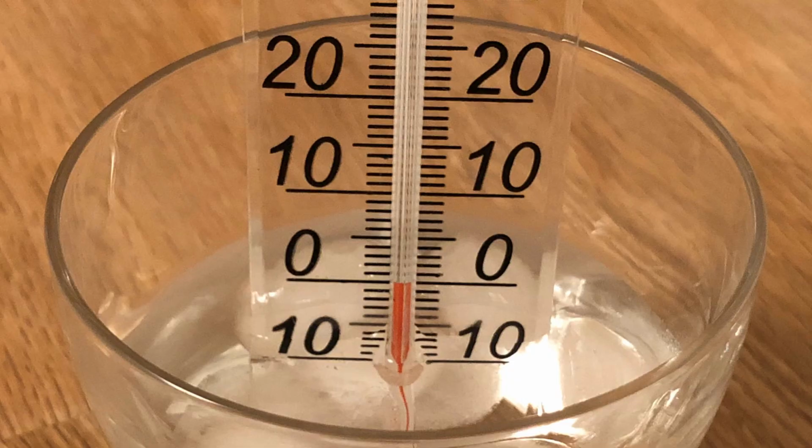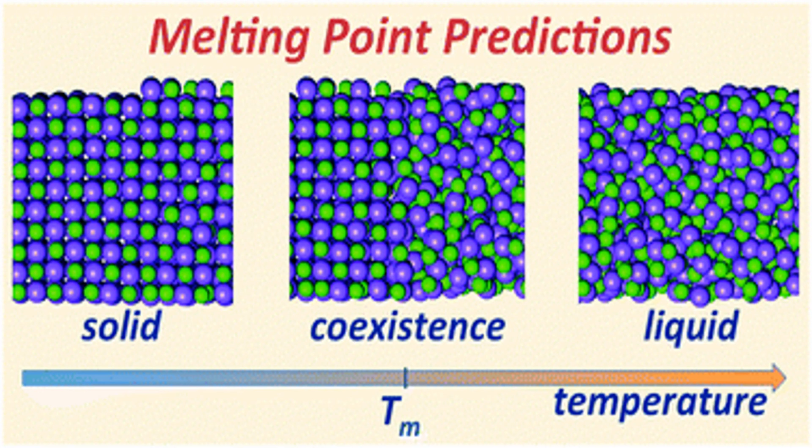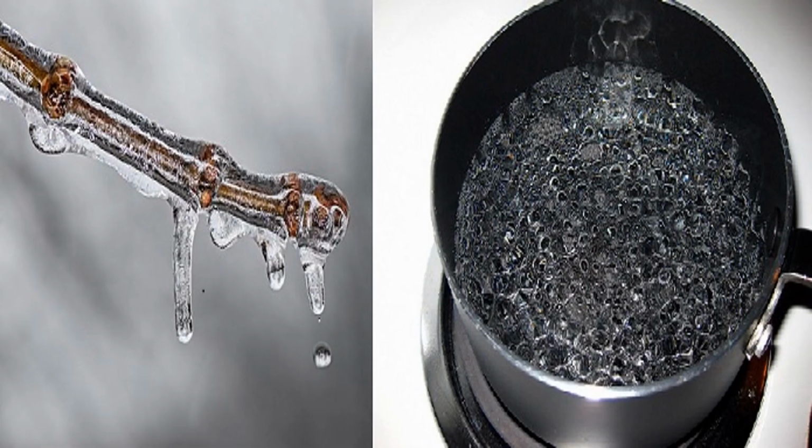Melting point. The melting point is the temperature at which the solid and liquid forms of a pure substance can exist in equilibrium. As heat is applied to a solid, its temperature will increase until the melting point is reached. Then, the term freezing point is used to denote the temperature at which the liquid is converted into a solid and can therefore be viewed as an opposite of the term melting point. The temperature at which a solid becomes a liquid due to enough heat.